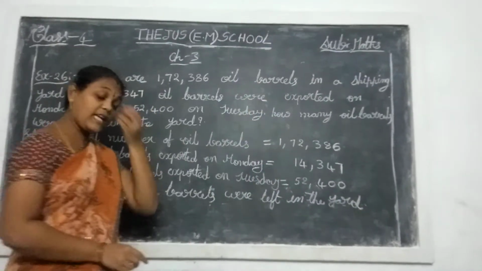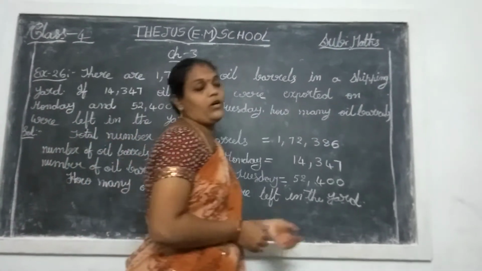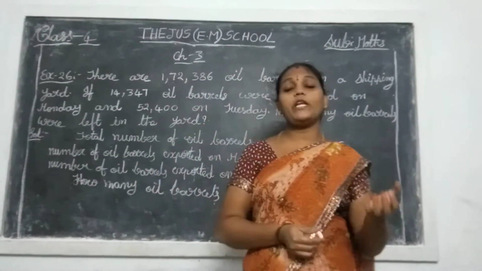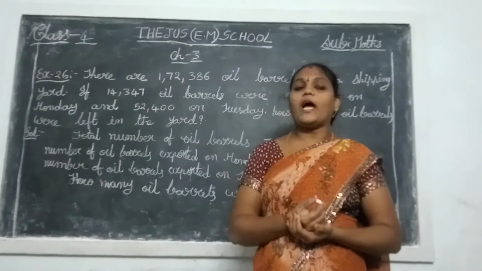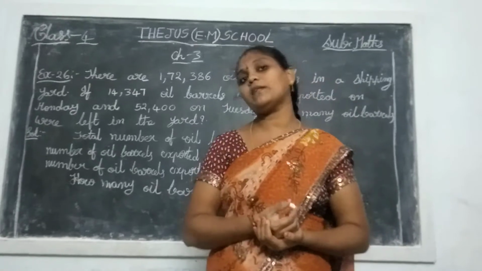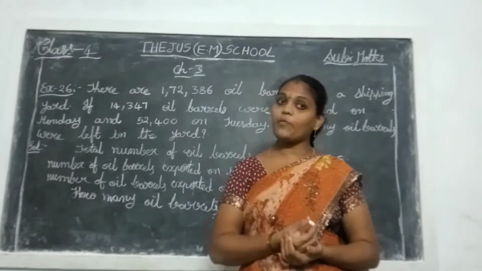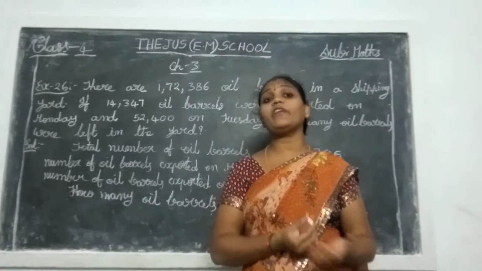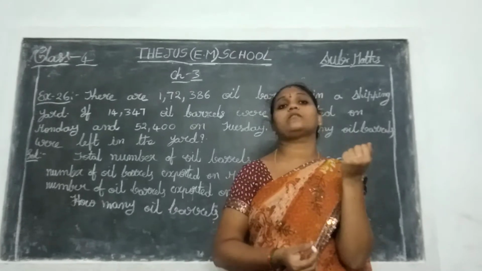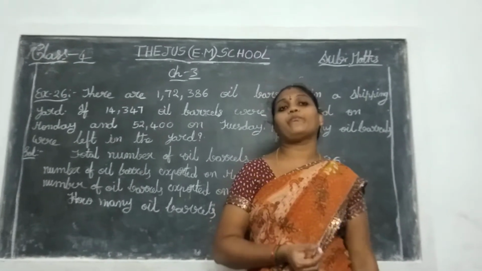Okay, I explain one example, children. See here. Totally you have 10 apples. Your brother takes 3 apples. Your sister takes 2 apples. So how many apples are left in your hand? How many apples do you have now?